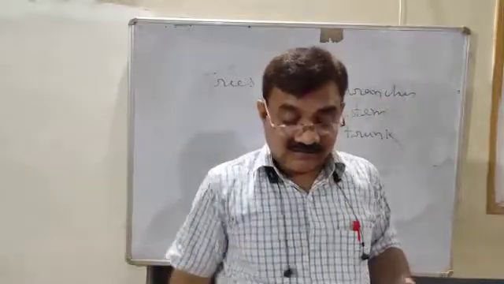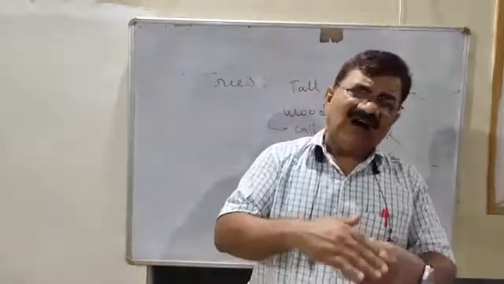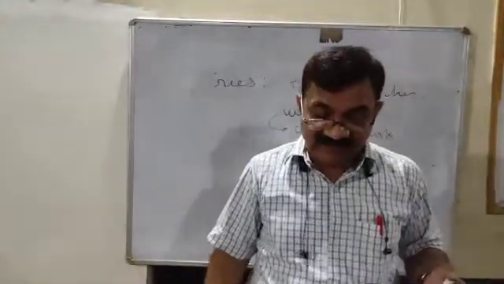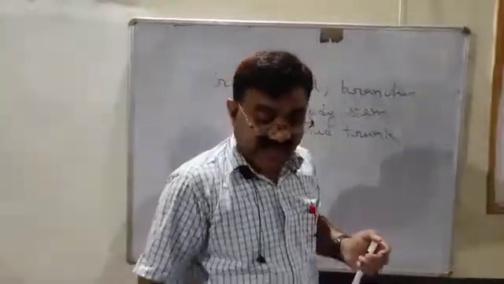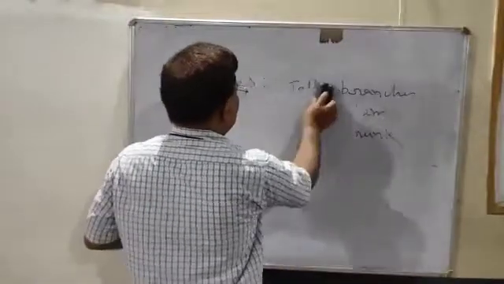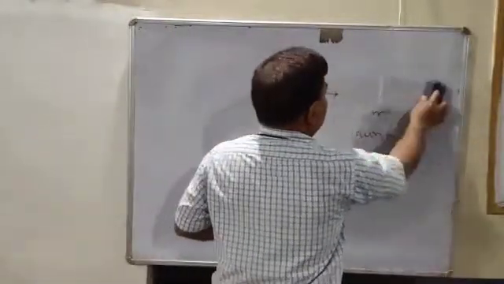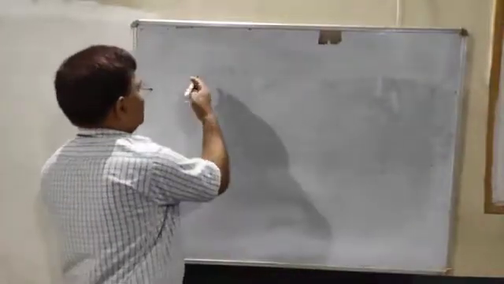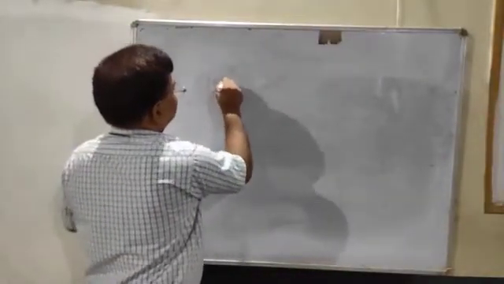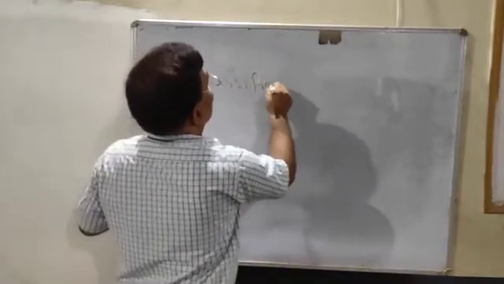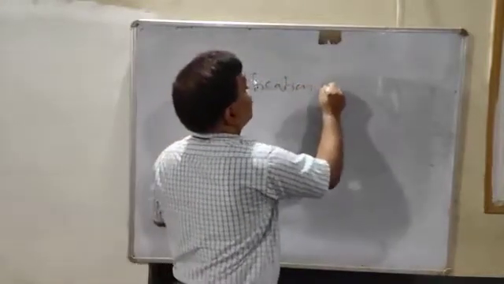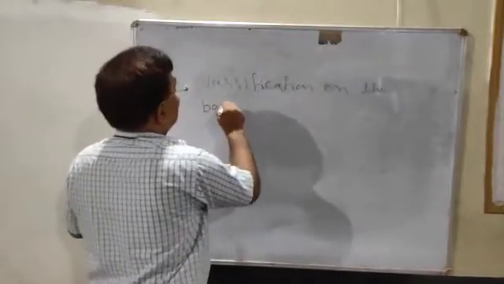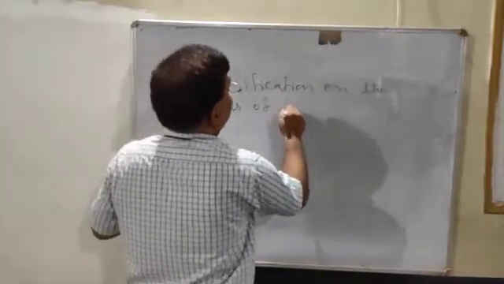Now let us discuss another method by which plants can be classified: on the basis of their life cycle.